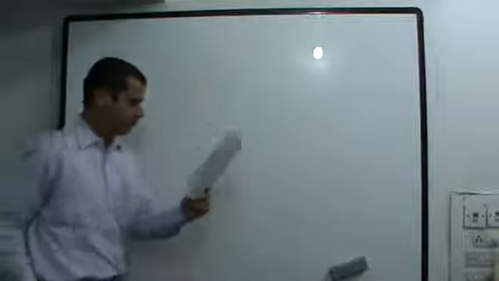Let's see this. They've given you, take down: There are 25 tickets bearing numbers from 1 to 25. One ticket is drawn at random.